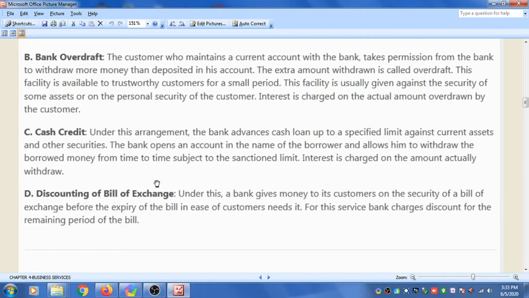So if the customer is in need of money, then the bank gives the money on the security of the bill of exchange. When a bill of exchange is there, on that security, the bank gives the money to the customers before the expiry of the bill in case the customer needs the money.